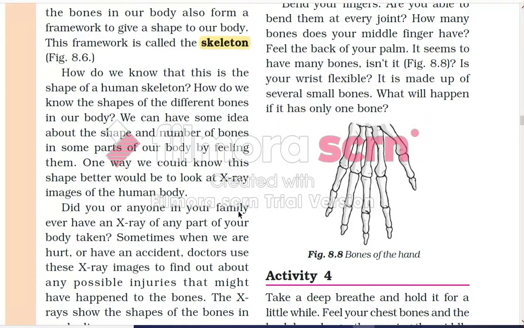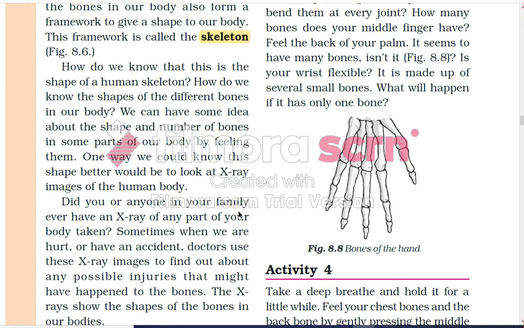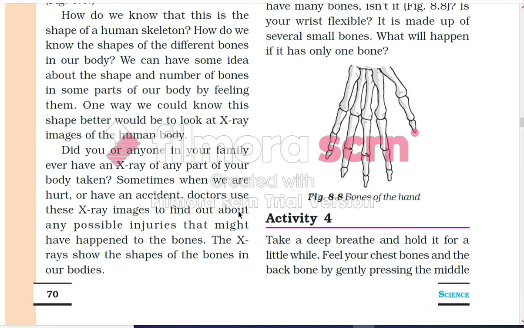How do you know that this is the shape of the human skeleton? How do we know the shapes of different bones in our body? We can have some idea about the shapes of a number of bones in our body by feeling them. One way we could know the shape better would be X-ray. X-ray is very helpful to know better the shape of a human body.